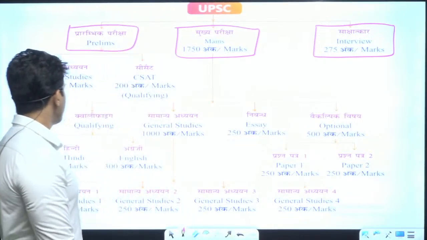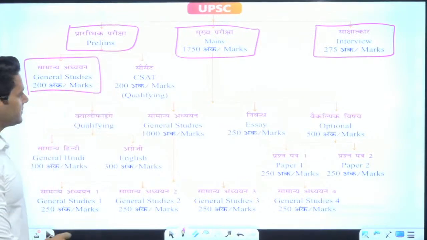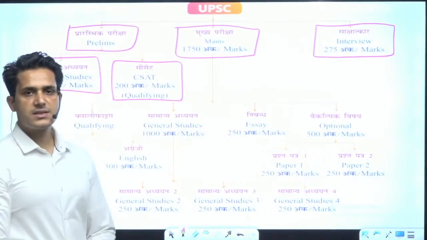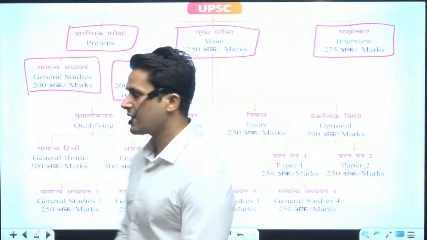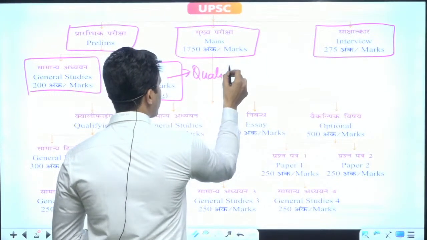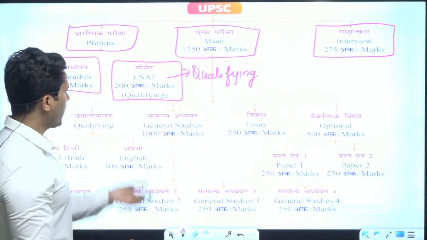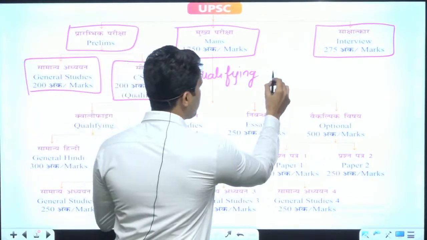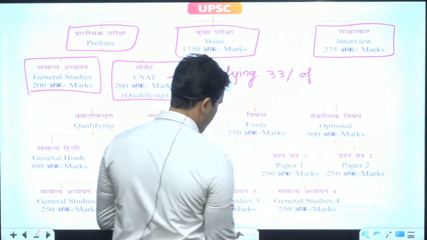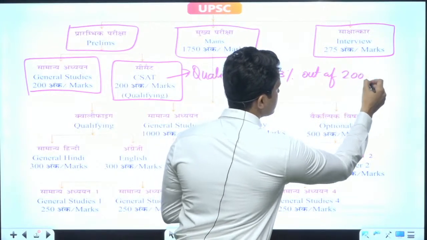In the prelims exam, there are 2 papers. One is General Studies and the second one is CSAT, which is just a qualifying exam. You have to score only 33% out of 200 marks.